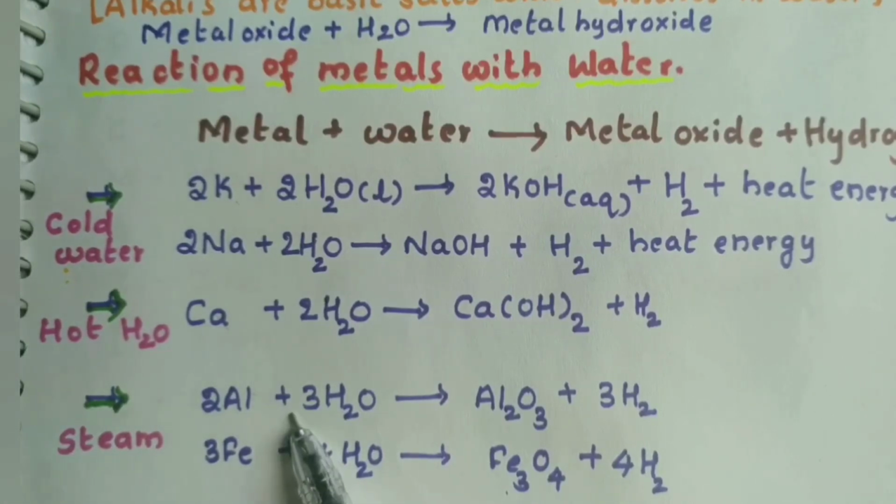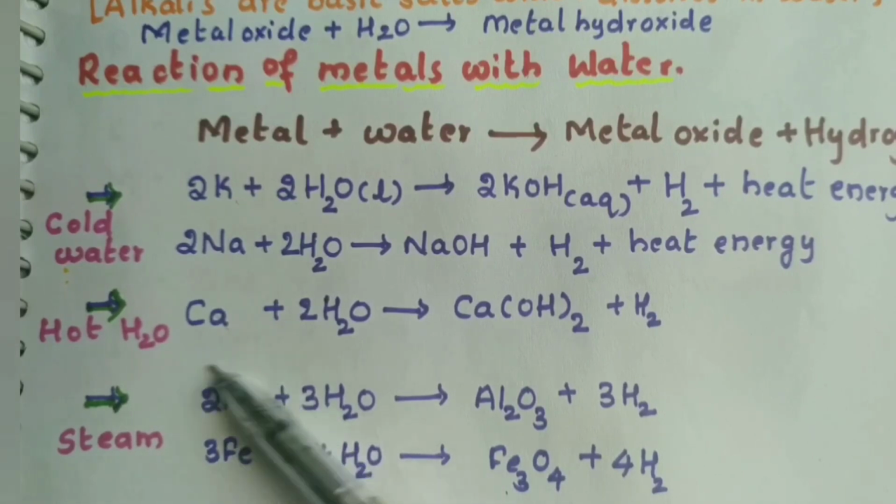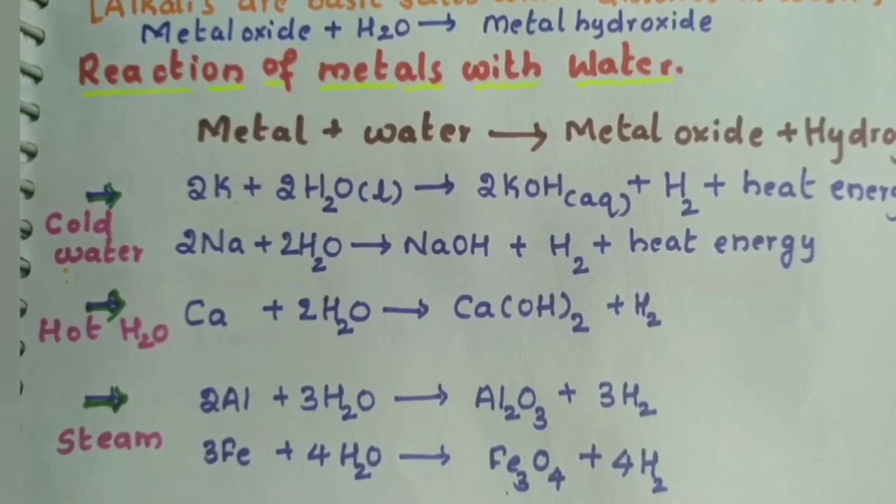But when we come to aluminum and iron, what happens? They react with the steam. They come under the below moderately reactive metals. They are very less reactive. They have very less affinity towards water. That's why they don't react. So we will study about the reactivity series later on.